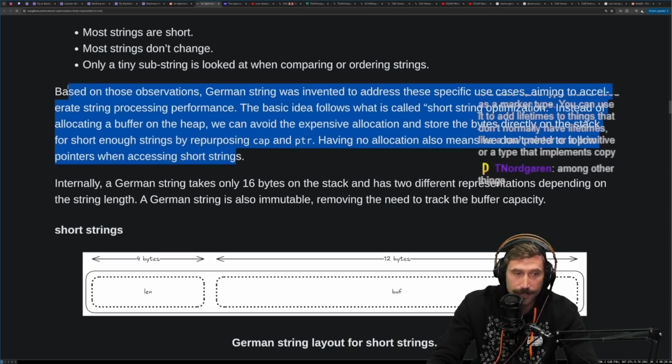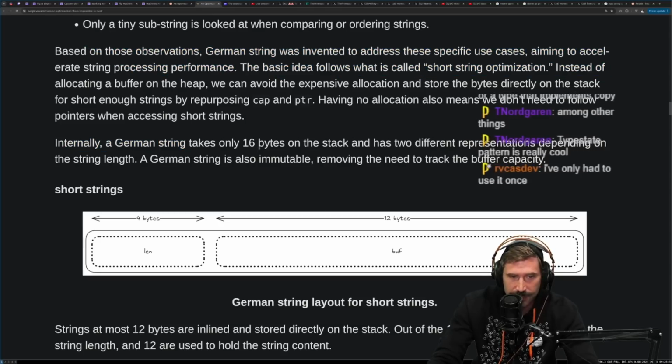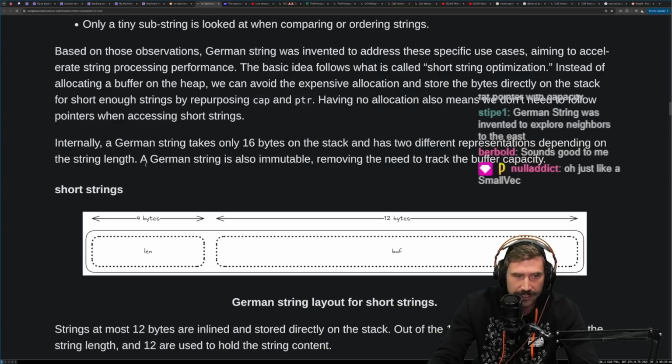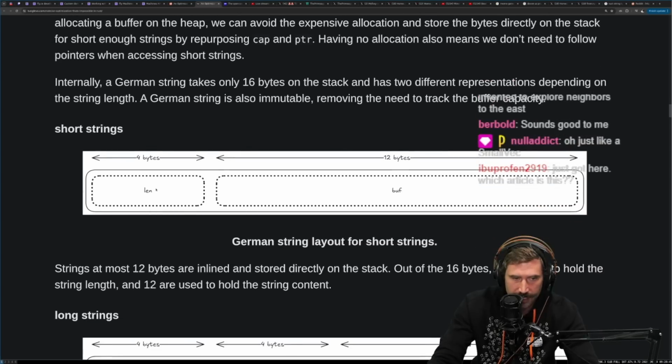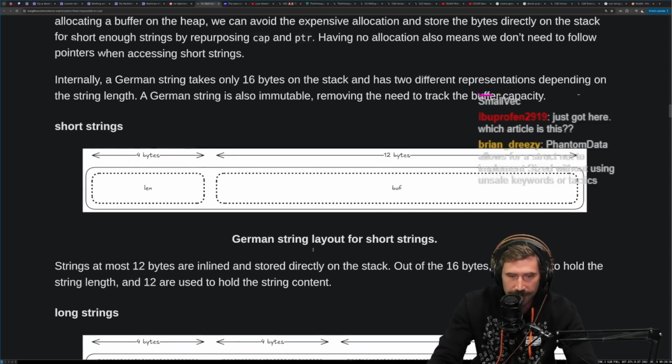This is actually such a cool optimization. This is super, super cool. Internally, a German string takes only 16 bytes on the stack and has two different representations depending on the string length. A German string is also immutable by removing the need to track the buffer and capacity. Okay, so you got 4 bytes here, 12 bytes on this thing. Okay, cool. This is super cool.